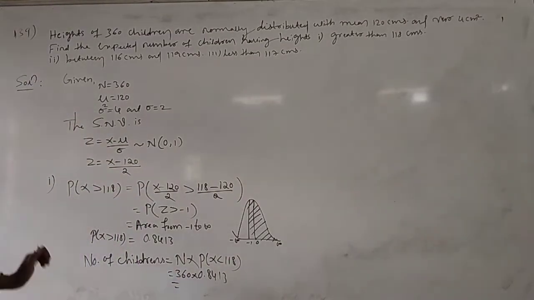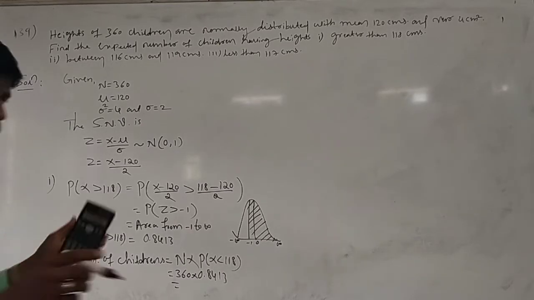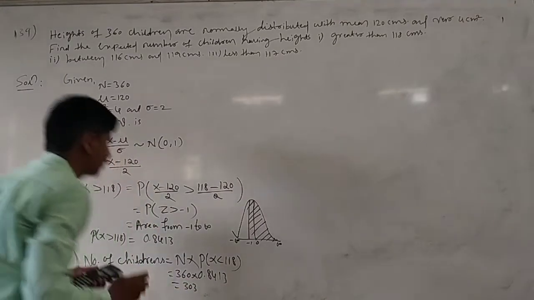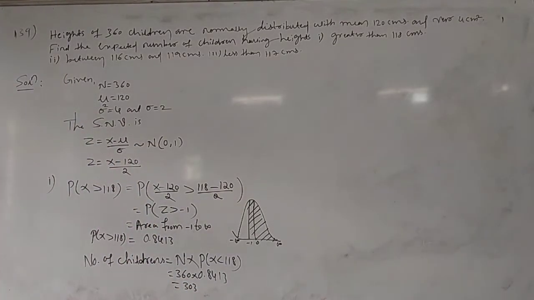Here 360 into 0.8413 is 302.86. Approximately it is 303. Number of children are 303. Okay, that is the first one.